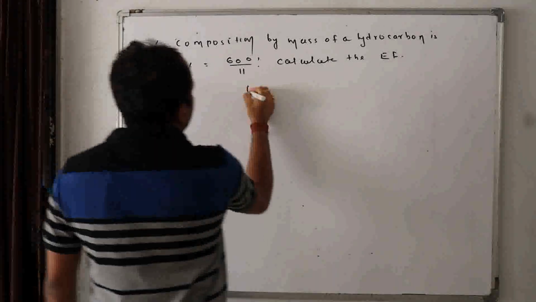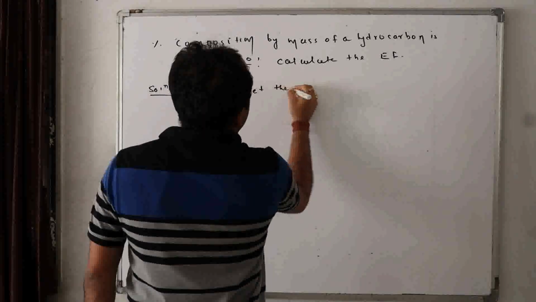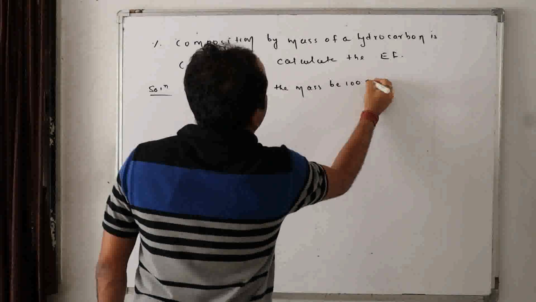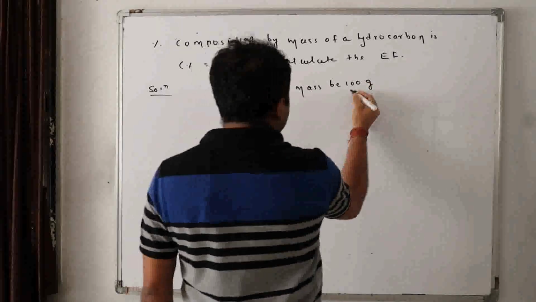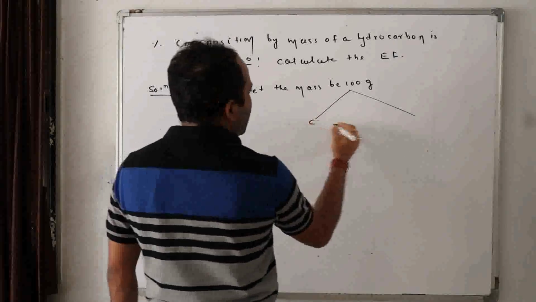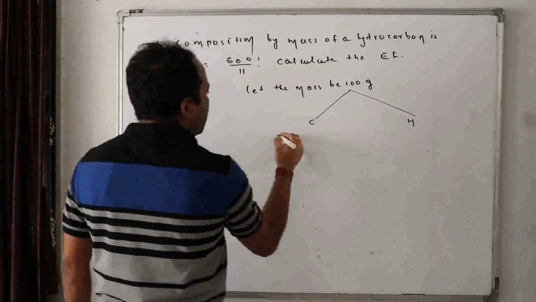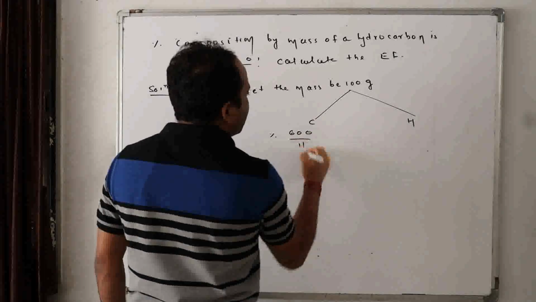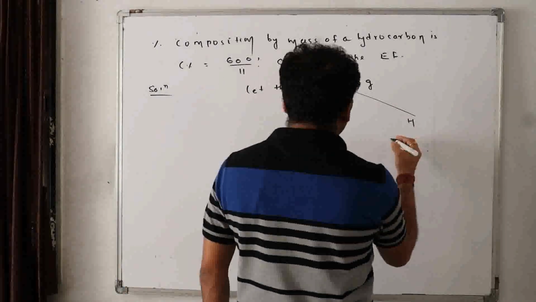Solution. Let the mass be 100 gram. Now this 100 gram has carbon and hydrogen. The percentage of carbon is 600 by 11. Now how much is the percentage of hydrogen?